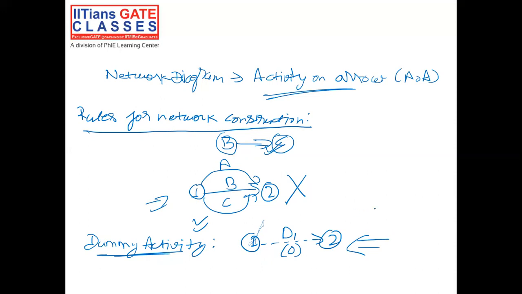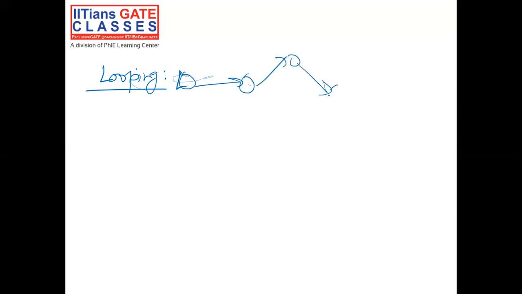Next rule is there should be no looping present in the network diagram. Now, what is this looping? So, looping is basically if you have a network diagram, something like this, and if this particular arrow is going backward, so there is a loop here.